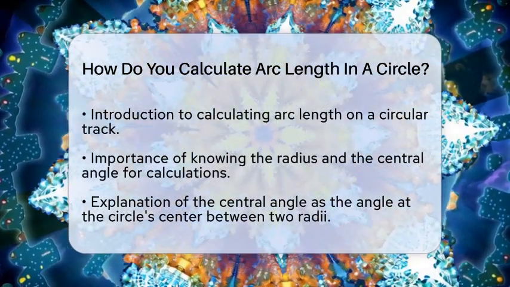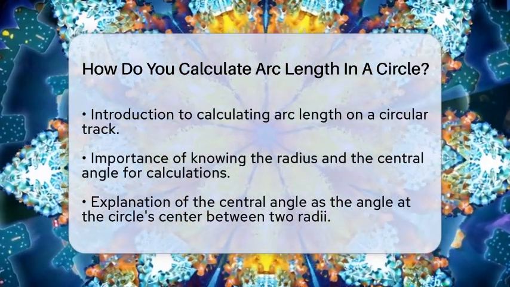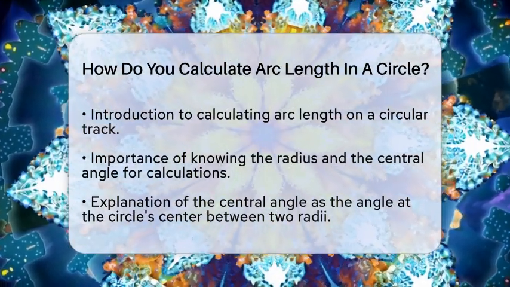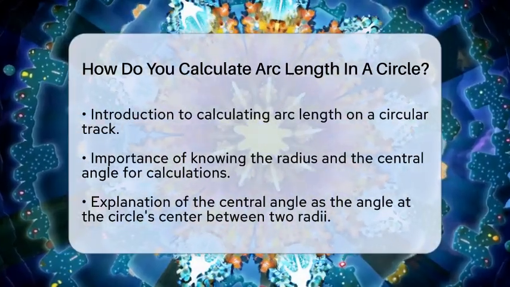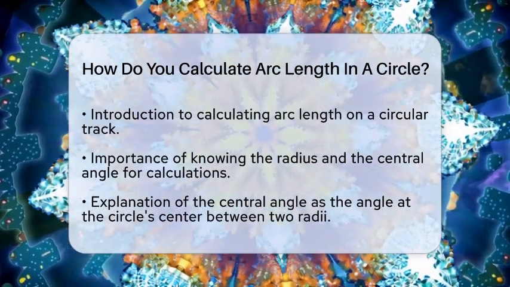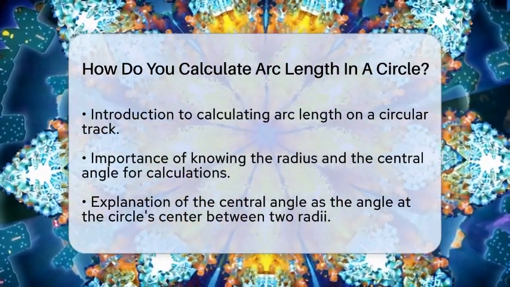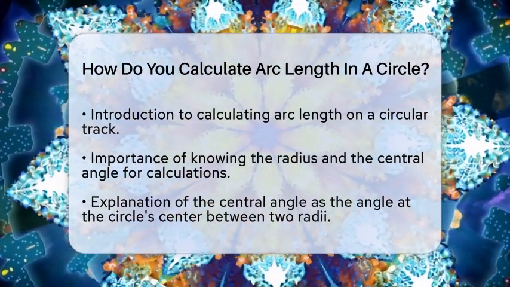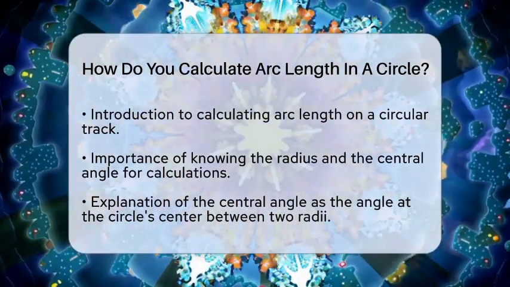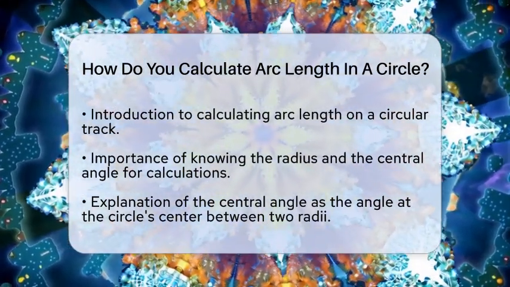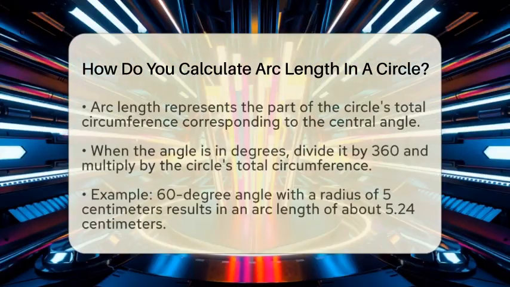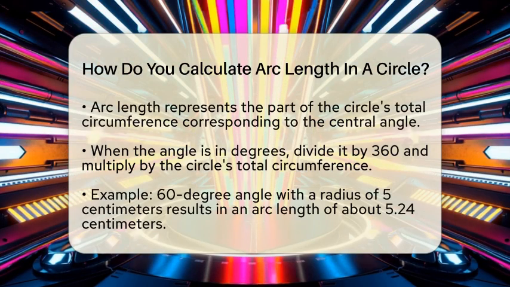When you want to find out the length of just a part of the circle's edge, you need two key pieces of information. First, the radius of the circle, which is the distance from the center to any point on the edge. Second, the central angle, which is the angle formed at the center of the circle by the two radii that connect to the endpoints of the arc.